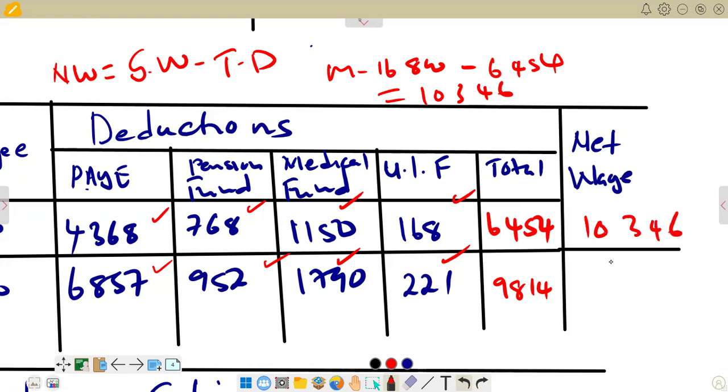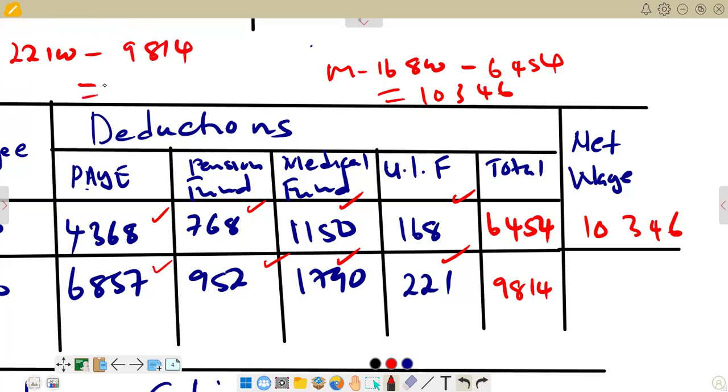Then you go to net wage for Ronaldo. Gross wage for Ronaldo is 22,100. Then we subtract the total deductions, 9,840. The answer that you are supposed to get there is 12,286.